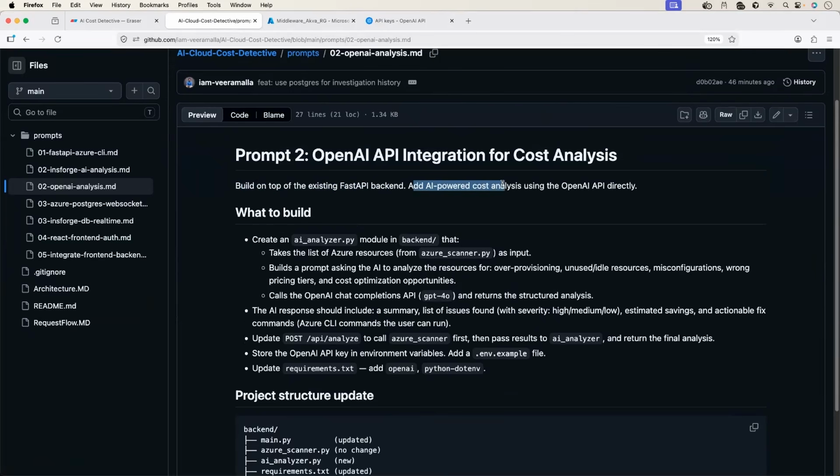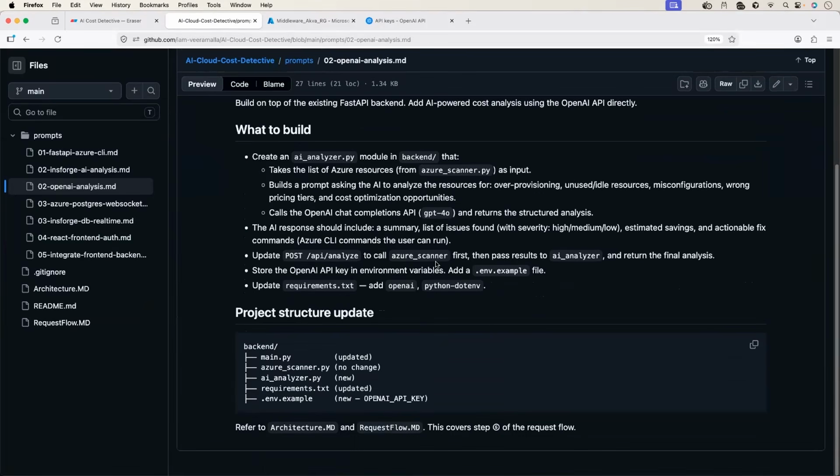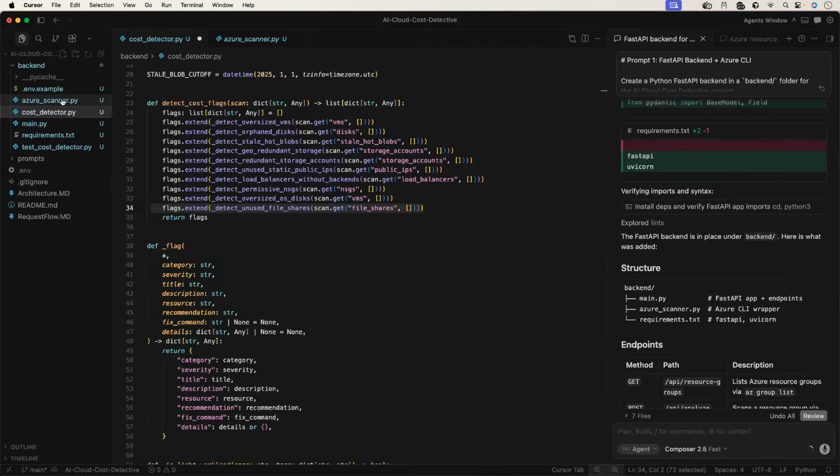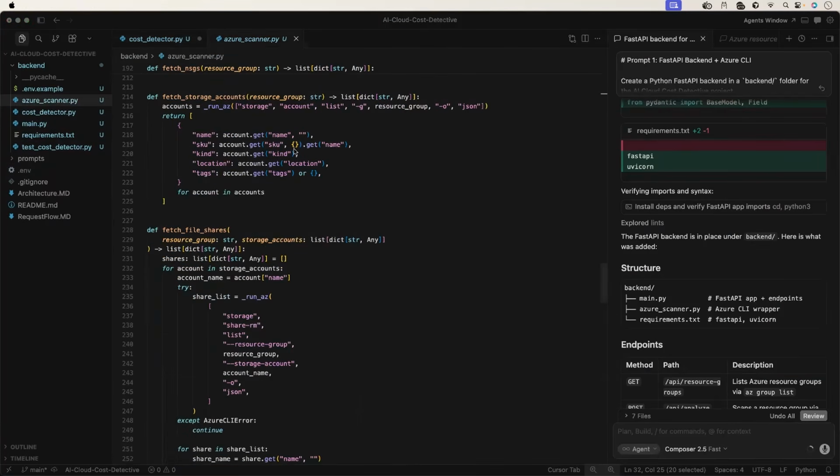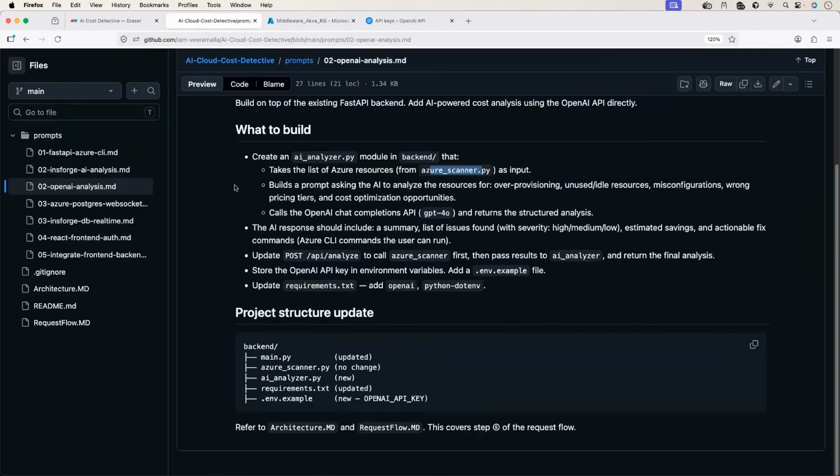Add AI powered cost analysis using OpenAI directly. Create ai_analyzer.py module. Take the list of Azure resources that we get from azure_scanner.py. As I explained here, azure_scanner.py gets the resources within the resource group. Now AI will scan those resources. Build the prompt asking AI to analyze the resources for over provisioning. Yeah, the same thing, whatever we have in the detection file, detect.py.